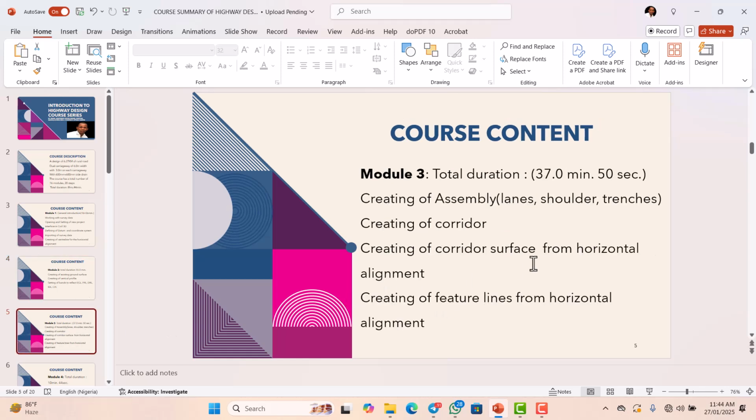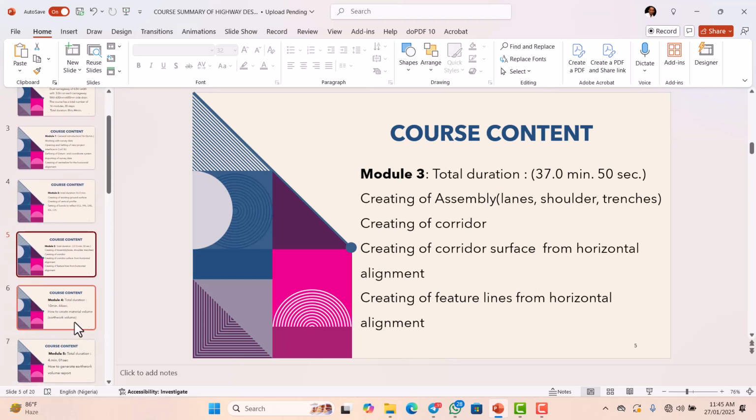So in module 3, which has a total of 87 minutes 50 seconds, we show you how to create assembly, which comprises of the lane, the shoulder, the trenches. Then I will show you how to create corridor, how to create corridor surface from horizontal alignment. Then I will also show you how to create feature lines from horizontal alignment.